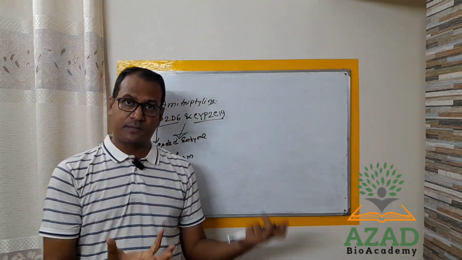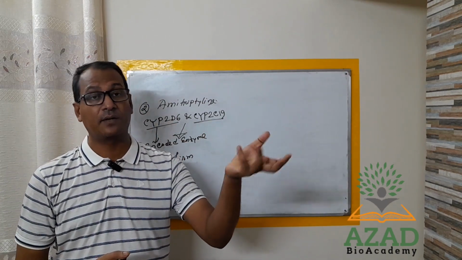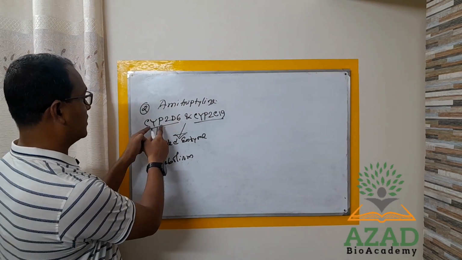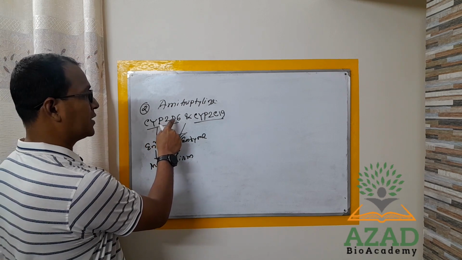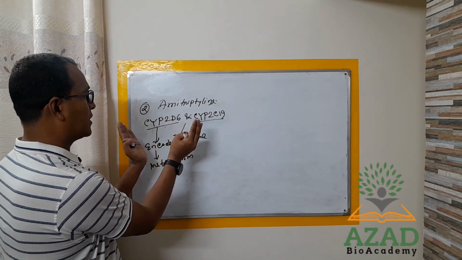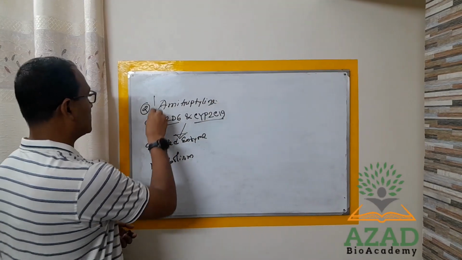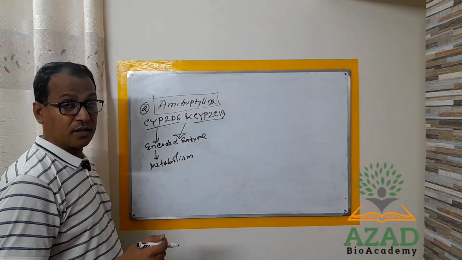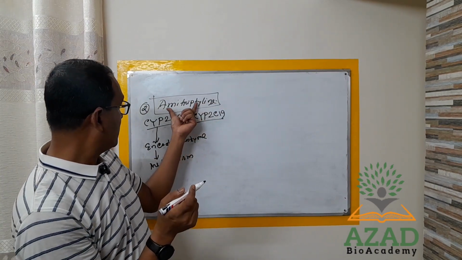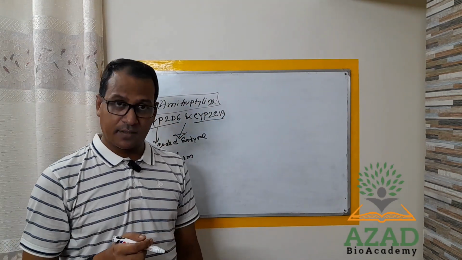So already I discussed that. That is pharmacogenomics. That means multiple genes will be responsible for altering the function of the drug. Okay. So come here. The two genes are CYP2D6 and another one is CYP2C19. Both genes are responsible for the metabolism of amitriptyline. So this is amitriptyline. This is an antidepressant drug. This drug is considered as a tricyclic antidepressant.